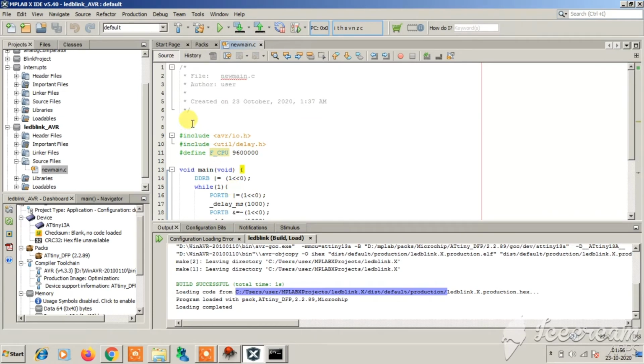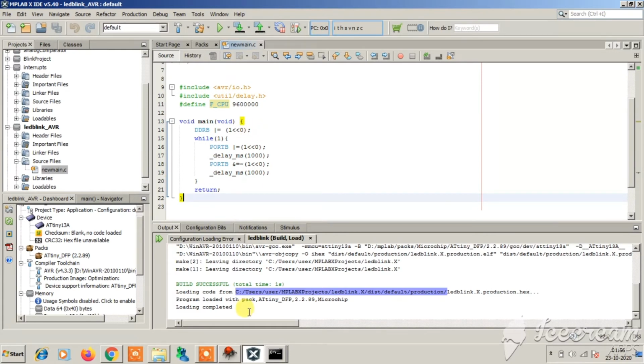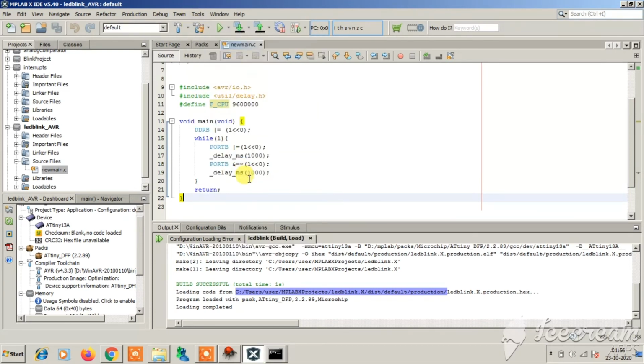So you have found that the MPLAB X IDE can be used for writing code for AVR microcontrollers too, but the difference with the AVR Studio is that in AVR Studio you have the external tools so that you can directly configure the AVRDude, but here you don't have such external tools in MPLAB. Therefore you have to move to the file location and manually enter the AVRDude command into command prompt, and you have to burn the flash. So I think Microchip may provide in any future version the provision for setting up external tools.